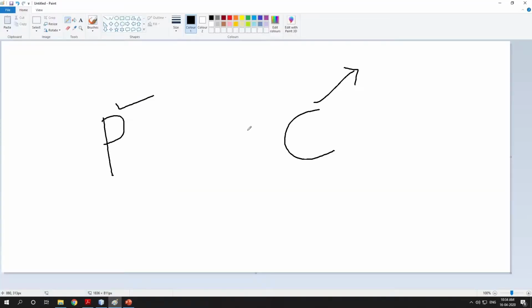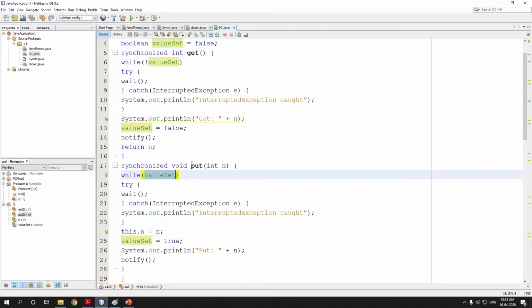Now both are in the wake up state, consumer as well as producer. The producer was running and the consumer was waiting, then it was woken up by the notify call. There is a possibility that the producer will run again or the consumer will run again. We actually need the consumer to run, because we have created element 0 and the consumer needs to consume it. Suppose the producer executes again, then it is going to execute put. What is the value of valueSet? It is true.